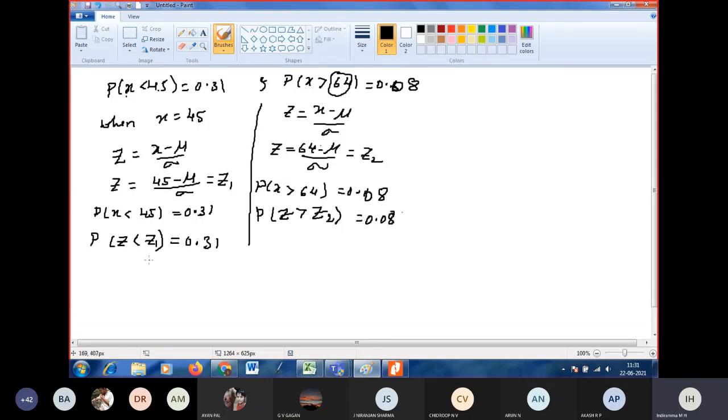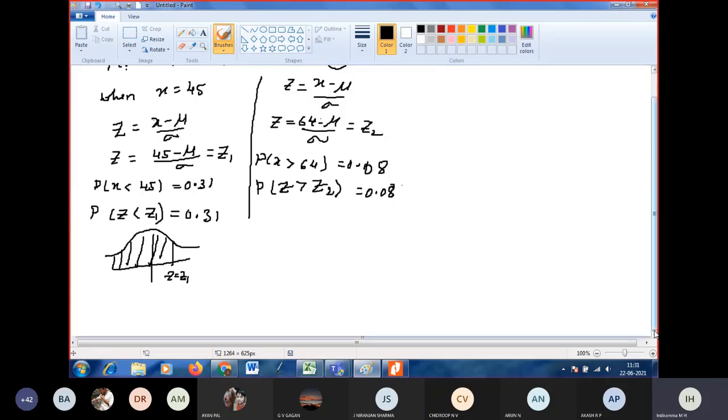Now, by using the curve it is very easy for us to find out. Always use the curve; it becomes easy to understand the concept also. So Z less than Z1 is this area we need to find. Are you getting it? So how to write P of Z less than Z1?